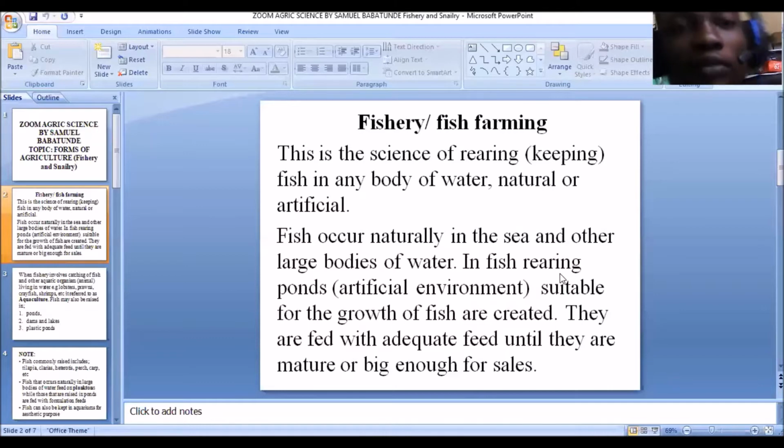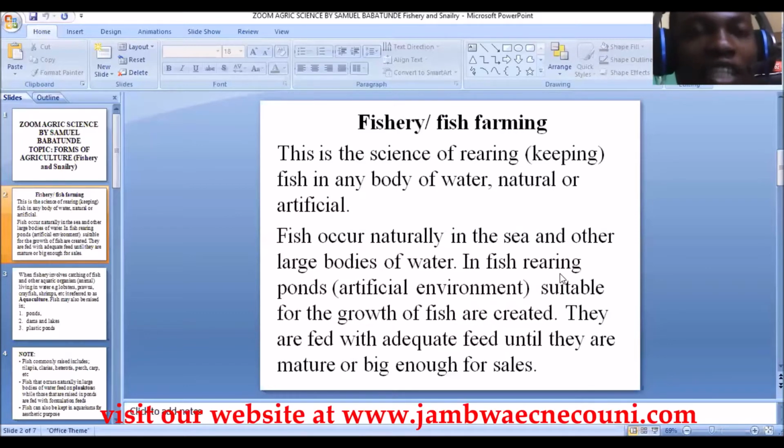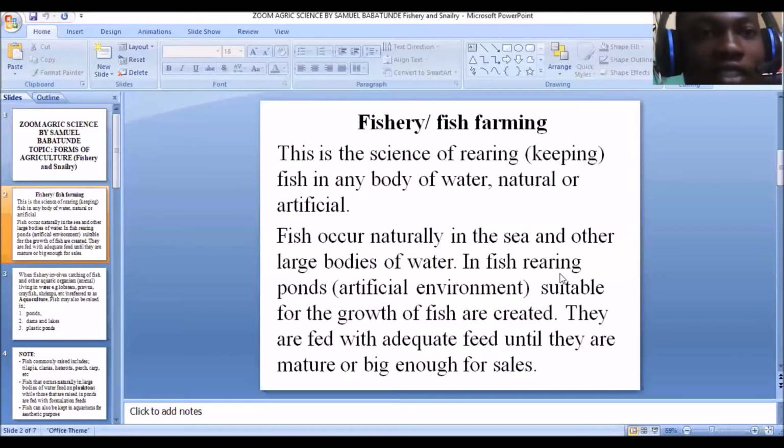And this water body can either be a natural water body or an artificial water body. Now, the natural water body, like we know, includes the rivers and the sea. You find fishes in the rivers, even in some streams and the oceans. The artificial ones are man-made, like the pond. And there are different types of ponds, depending on the aspect of fish we are going into. But fishery simply means the science of rearing fish in any body of water, be it natural or artificial.